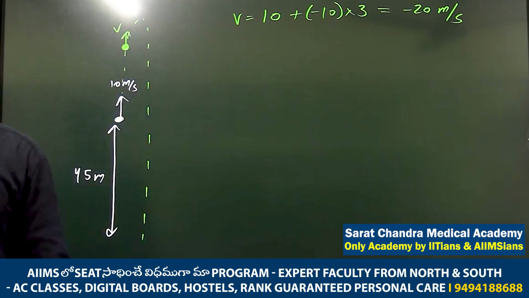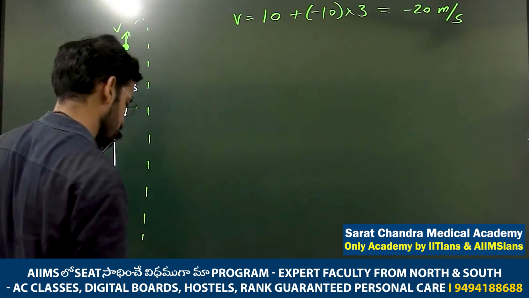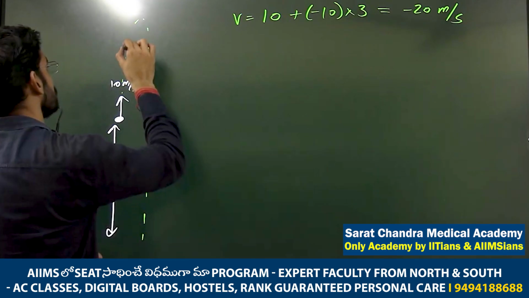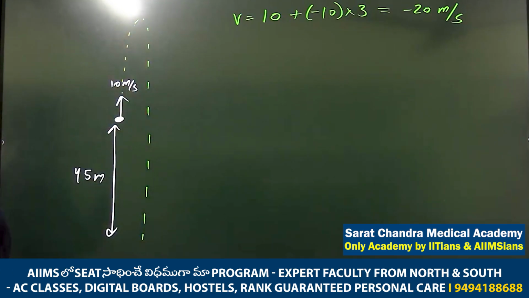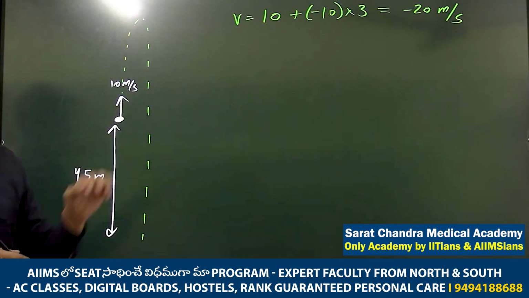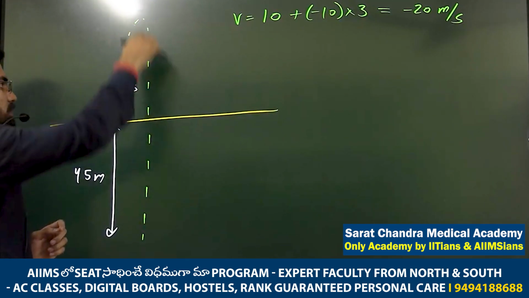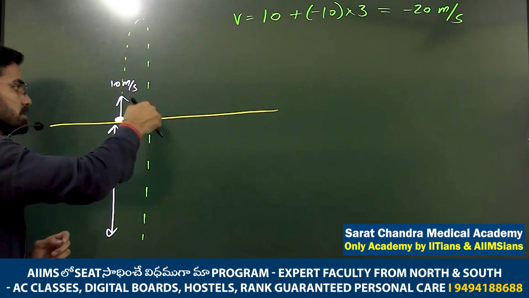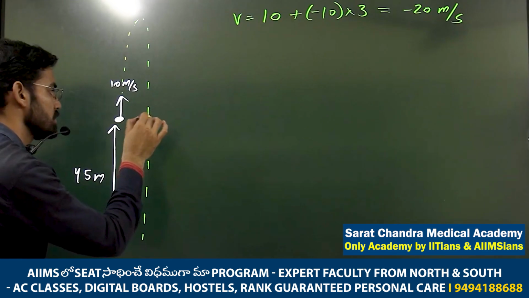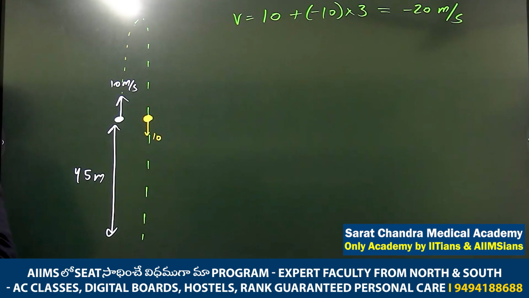Minus 20 meter per second means what? Going down. Means the position I assumed is wrong actually. I have to assume him going down. And in this also there is a little bit extra thing. See, when I taught you the projectile from a height, I told you should draw a line here like this. This projectile is ground to ground. This motion is ground to ground, right? So at this point, what is the velocity? Downward 10. Exactly.